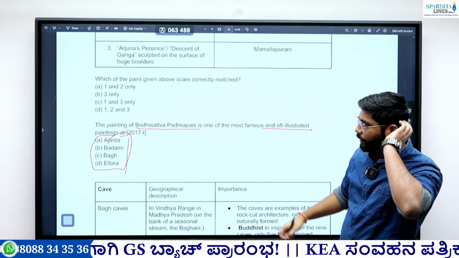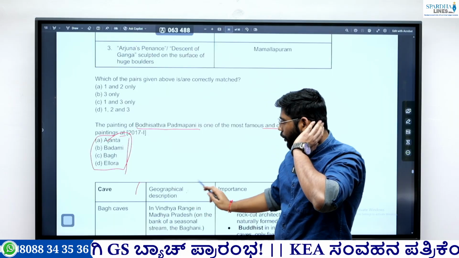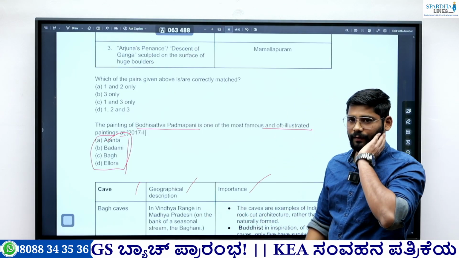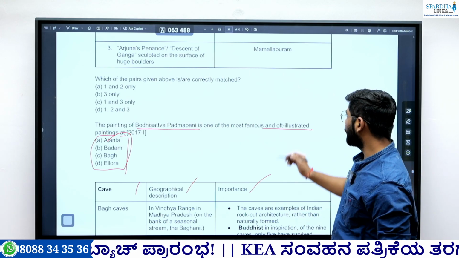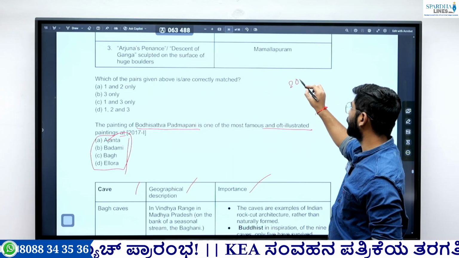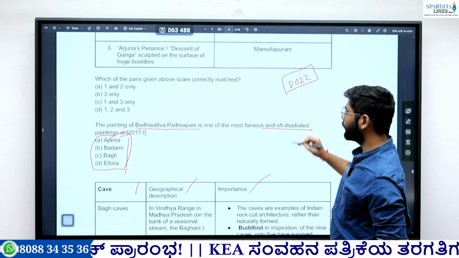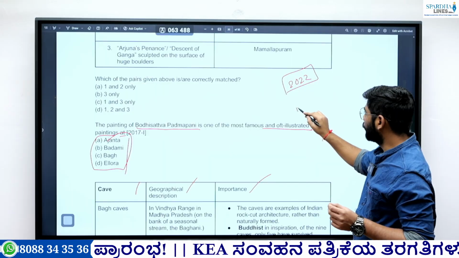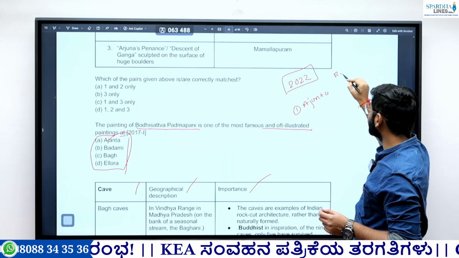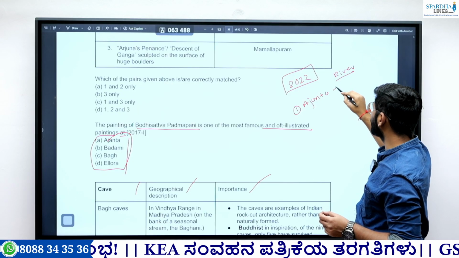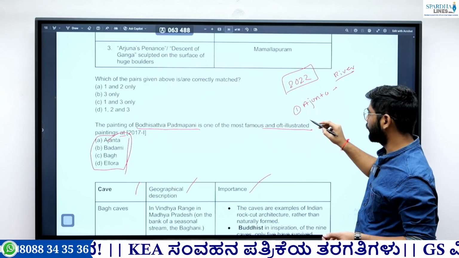So based on the caves, what will we see? We will see the caves, their geographical description, and what their importance is. So we are going to cover all the major caves in India. Again, there was another question in 2022. They gave three caves. One was Ajanta, and on this side they gave rivers. They asked on the bank of which river this particular cave is situated.